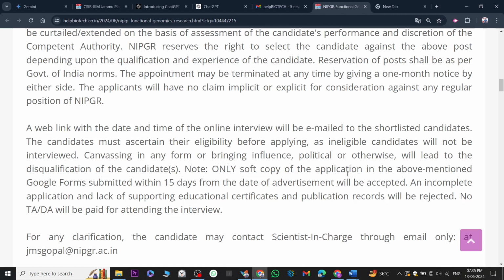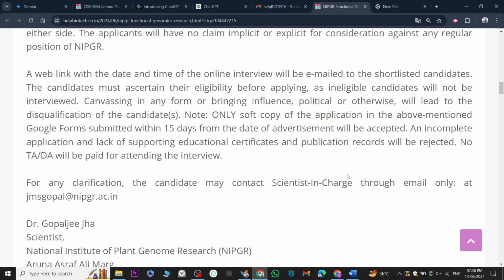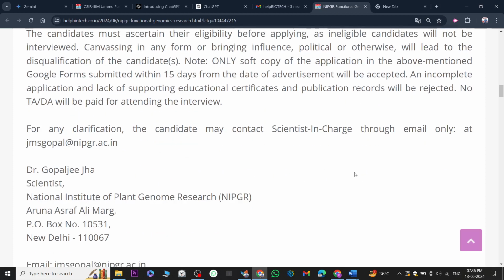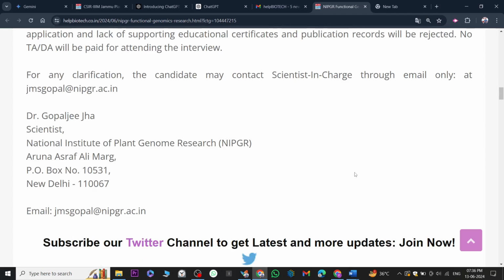Note: only the soft copy of the application in the above mentioned Google form, submitted within 15 days from the date of advertisement, will be accepted. Incomplete applications and lack of supporting educational certificates and publication records will be rejected. No DA will be paid for attending the interview. For any clarification, candidates may contact the scientist in charge through email only at jmsgopal@nipgr.ac.in. Dr. Gopal Ji Jha is a scientist at the National Institute of Plant Genome Research, Aruna Asaf Ali Marg, New Delhi. These are the email and details, and you can apply through them. I'll be putting everything in the description.